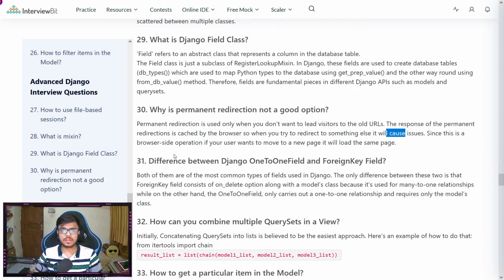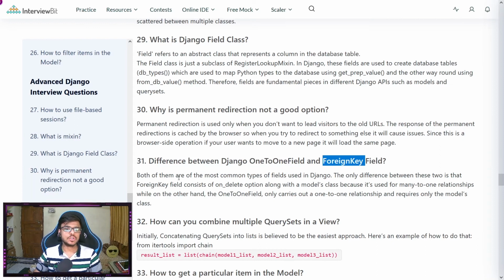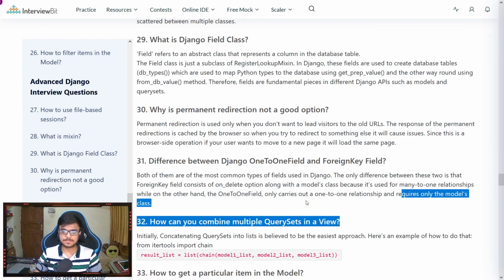Question number 31, what is the difference between Django one-to-one field and foreign key field? Both of them are the most common types of fields used. The only difference is that the foreign key field takes an on_delete option along with a model's class, because it's used for a many-to-one relationship. On the other hand, the one-to-one field only carries out a one-to-one relation and requires only the model's class.